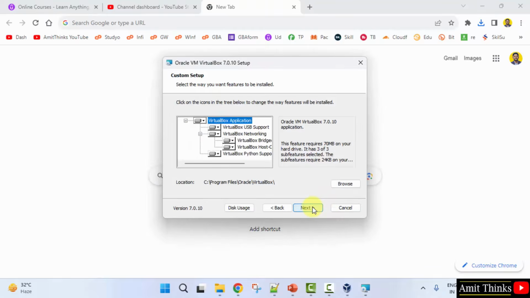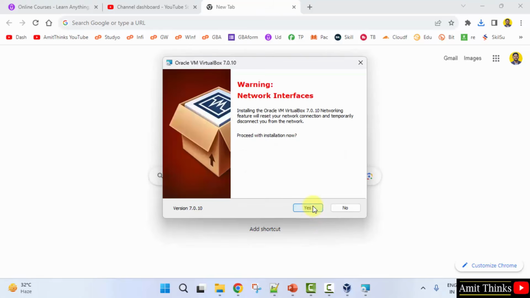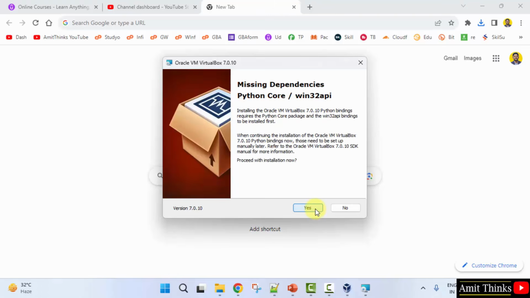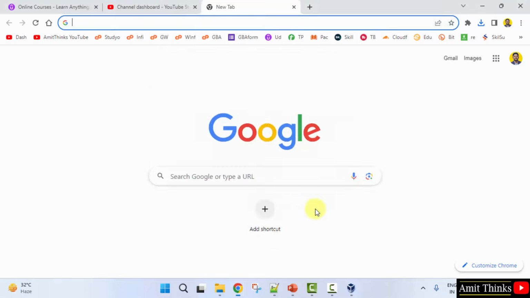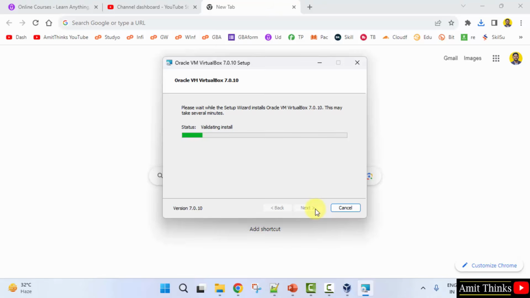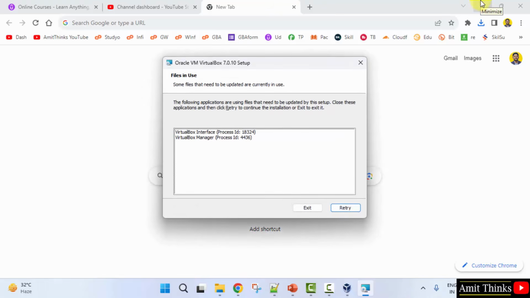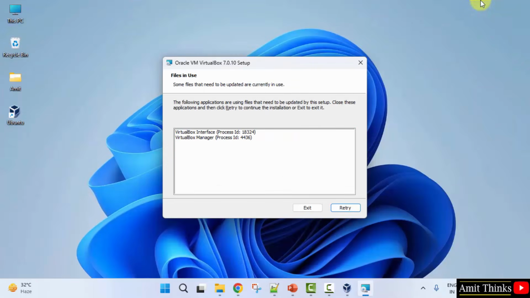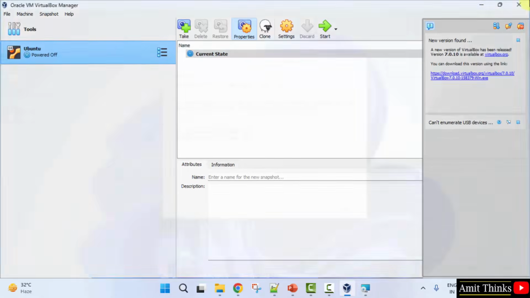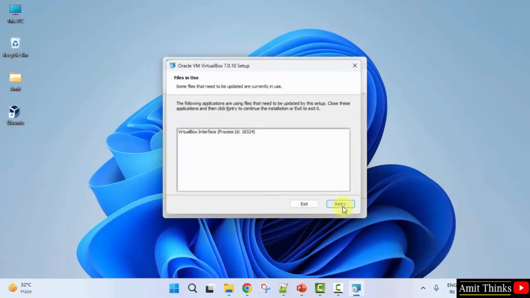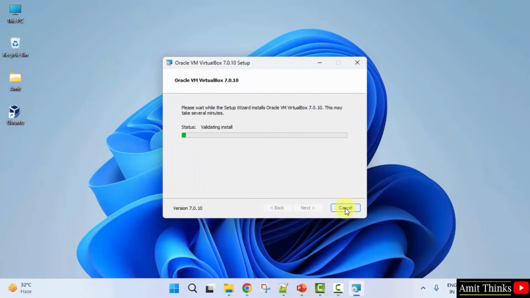Click Next. Keep it as it is. Next. Click Yes. Yes. Install. You can minimize this. You need to close VirtualBox. Now click Retry. Click Retry again.